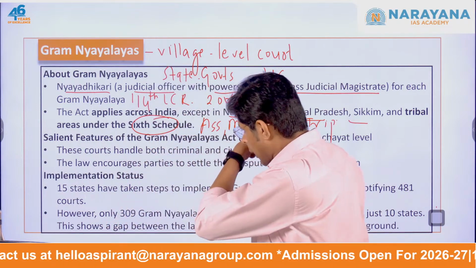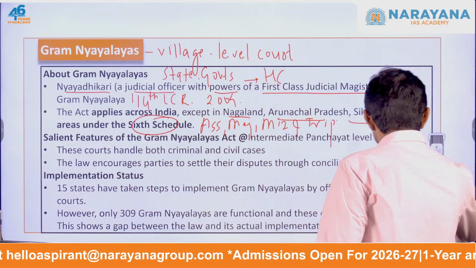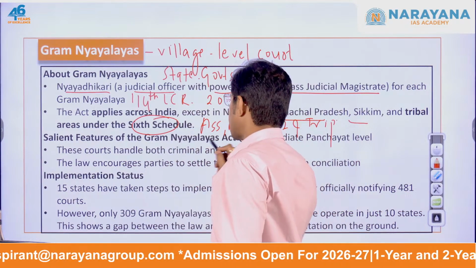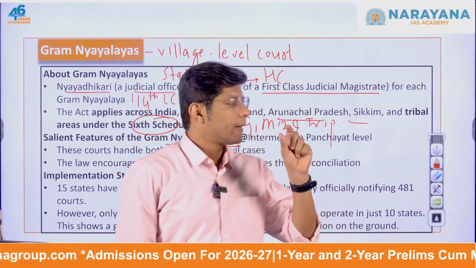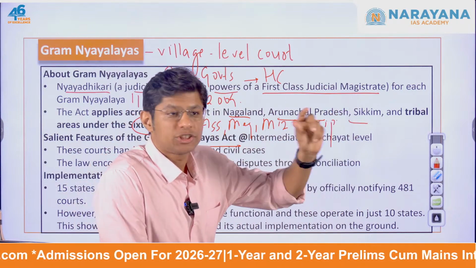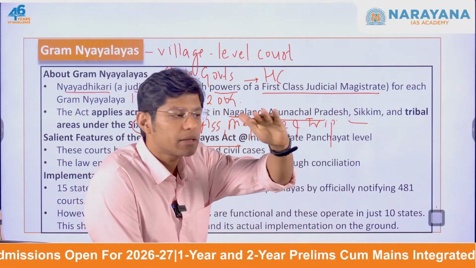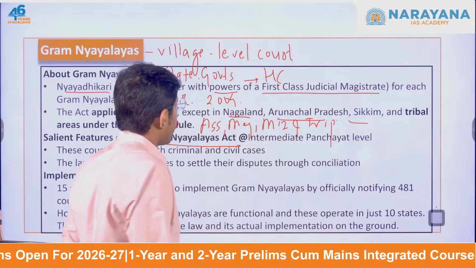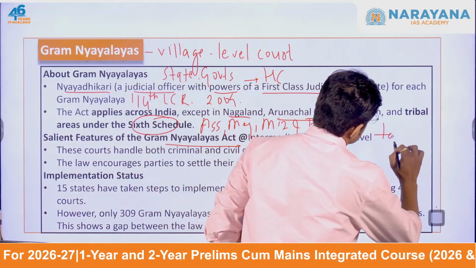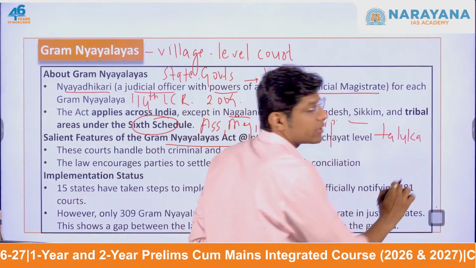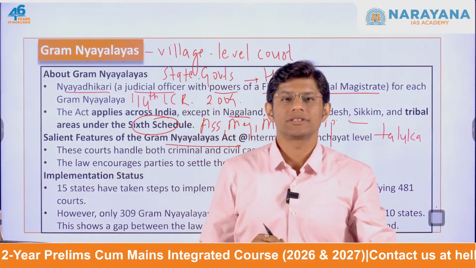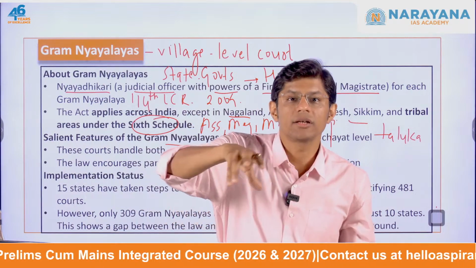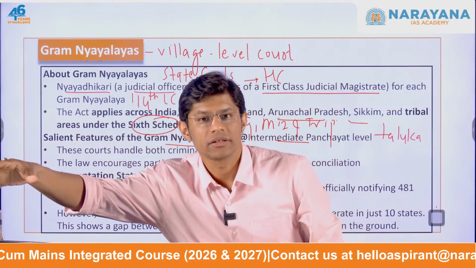Now, let us discuss a few features of the Gram Nyayalaya Act. The Gram Nyayalayas are generally set up at the intermediate panchayat level, that is at the taluka level, the block level. A Gram Nyayalaya will be constituted for a group of nearby panchayats, that is villages.